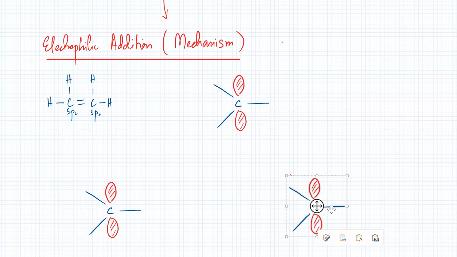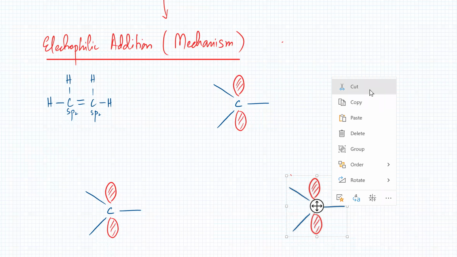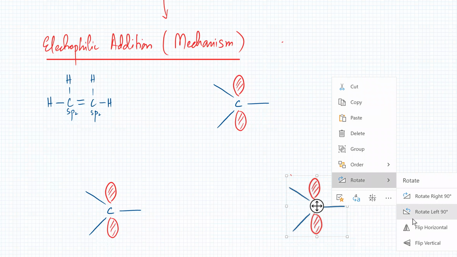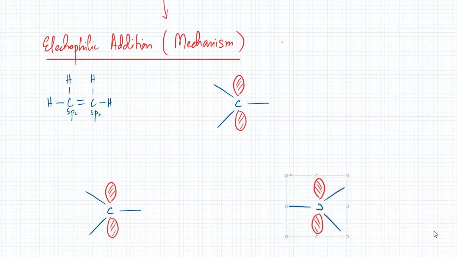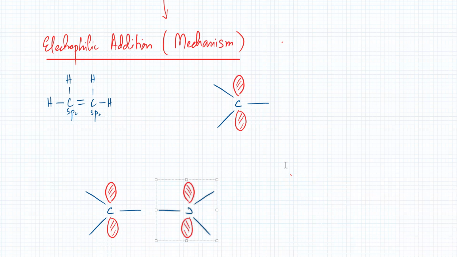Can I rotate this just a second? So flip it horizontally, I think. Okay, so that's the other carbon atom. So there are two carbon atoms. Need to correct this. This should be C. So both carbon atoms are sp2 hybridized. They would form a bond in the middle.